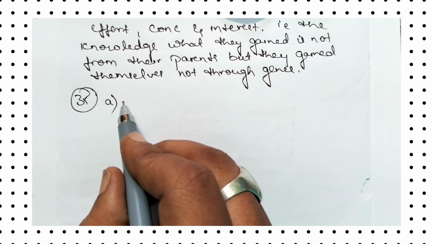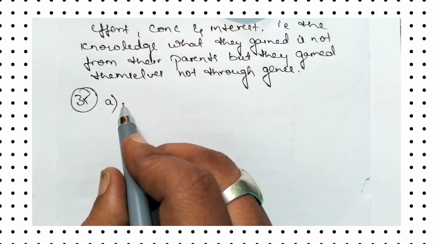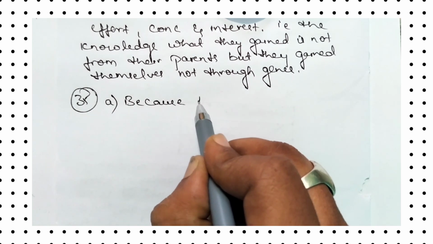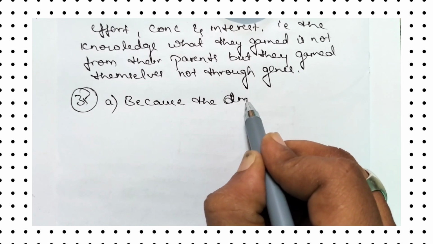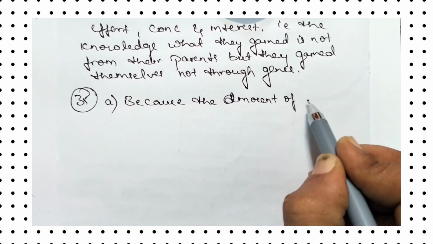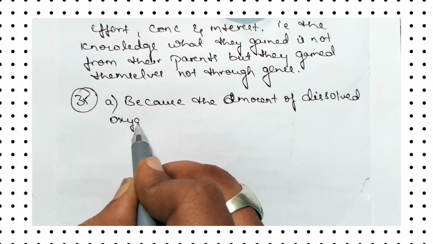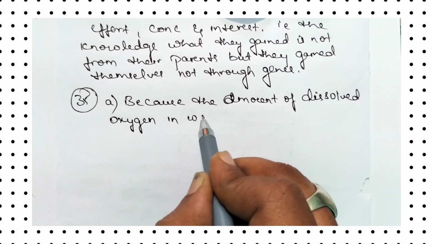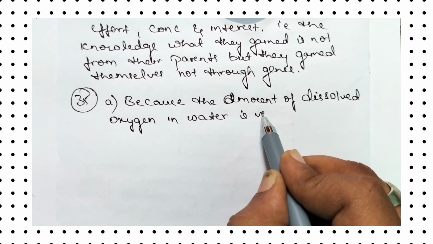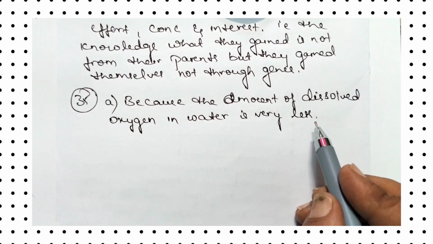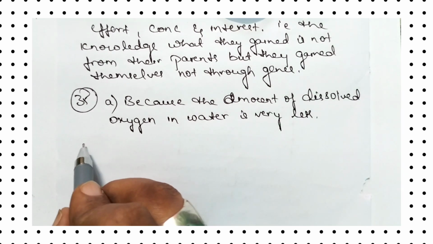So A question, the rate of breathing in an aquatic organism is much faster than terrestrial. Why? Because the amount of dissolved oxygen in water is very less. So this is the reason why the breathing rate is more, because the amount of dissolved oxygen in water is very less when compared to terrestrial. So this is the answer.